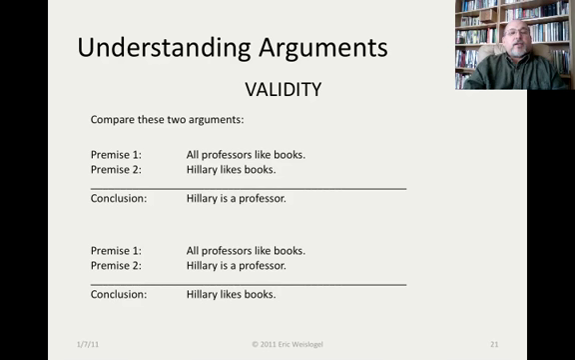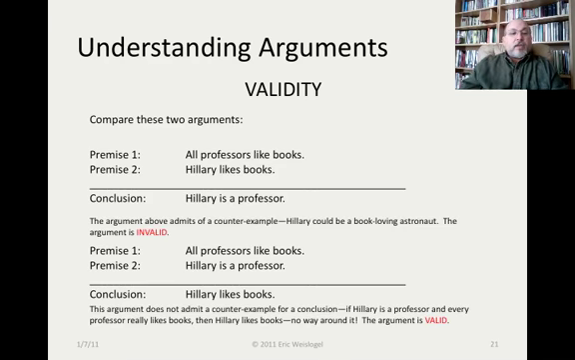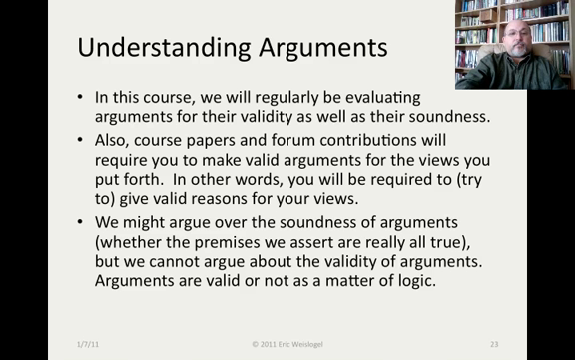Compare these two arguments. The first one says, all professors like books. Hillary likes books, therefore Hillary is a professor. That's the one we just saw. Now compare it to this. All professors like books. Hillary is a professor, therefore Hillary likes books. The first argument can have a counterexample. Hillary could be a book-loving astronaut, so the argument is invalid. But the second one doesn't admit of any counterexamples. If Hillary is a professor and every professor really likes books, then Hillary likes books. There's no way around it, and that second argument is valid.